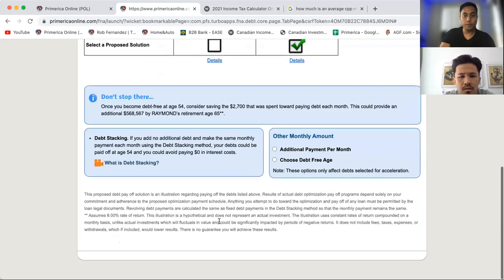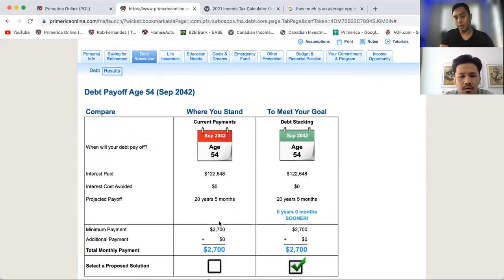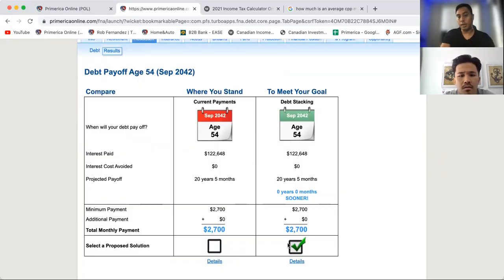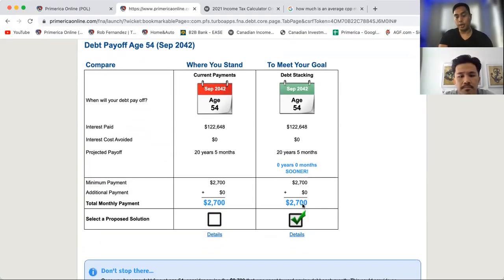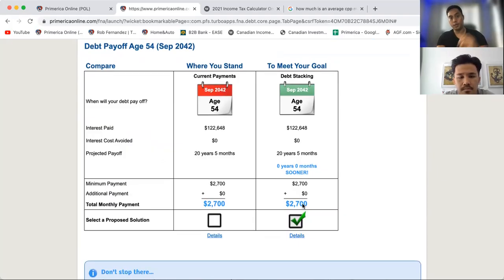So here, it shows up here. Because the fact that it's locked in, if they continue paying, then they can continue paying it. But if there was a credit card involved, if there's other stuff involved, then it would show us how fast we can pay it sooner. Now, if they want to pay off their house sooner, there's different options where we can do it. But because he doesn't really have any debt besides his house, then we'll leave it at that.